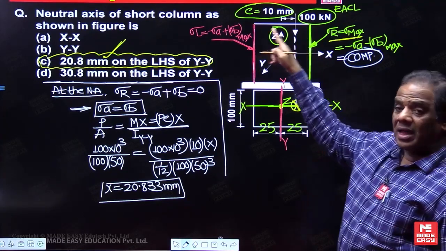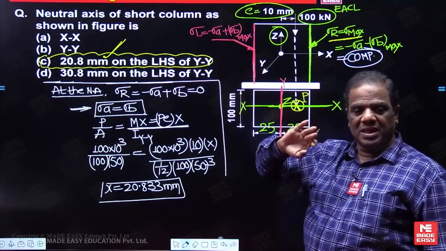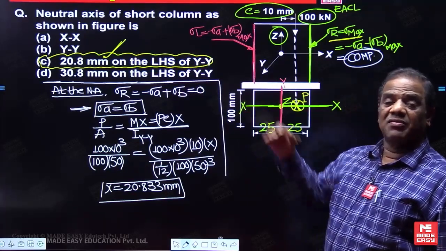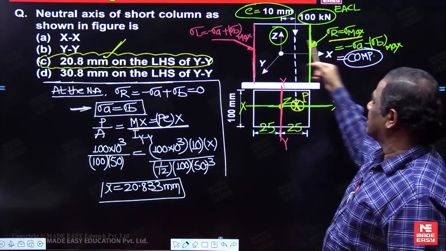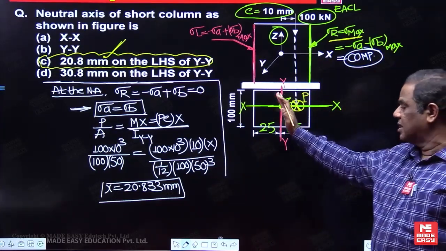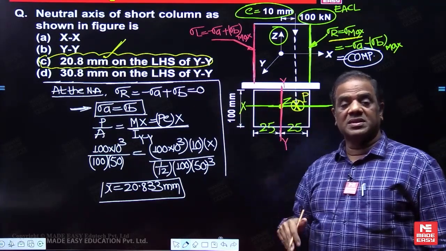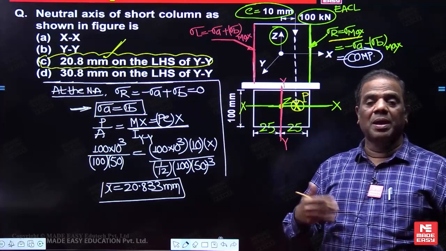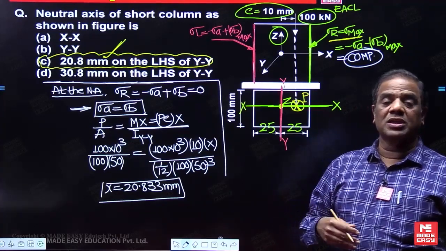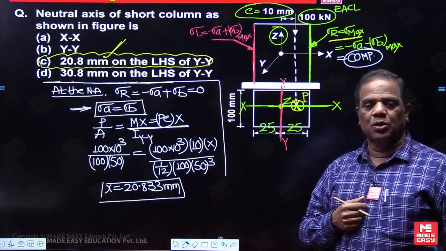Then automatically on the left side, what change do you have to make now? Axial stress nature will remain the same, but bending stress on either side will be unlike in nature. Here compressive means there tensile. So completely on the right hand side you are getting compressive. This side you are going to get compressive. But on the left hand side stress may be positive, maybe negative, maybe zero. But I need the location of what now? Neutral axis. At the neutral axis, resultant stress is zero.